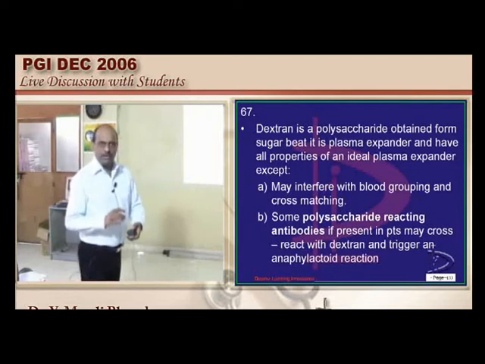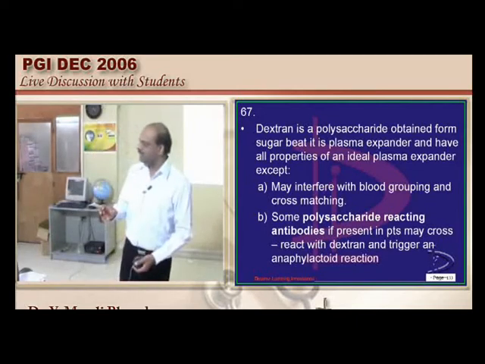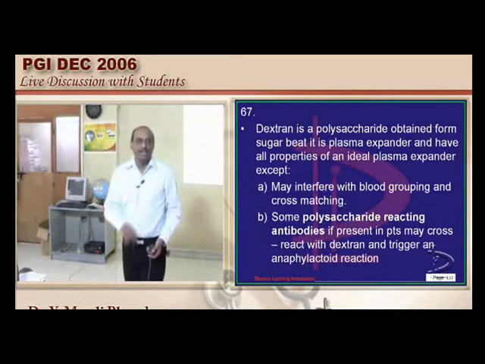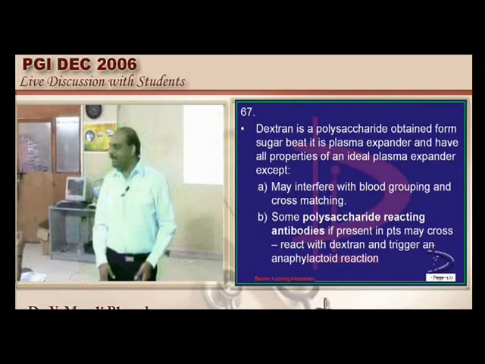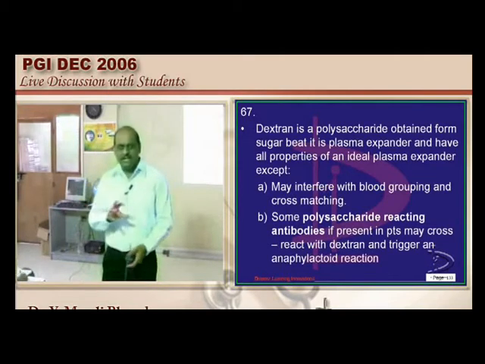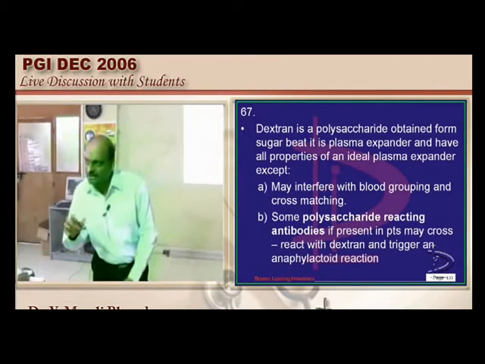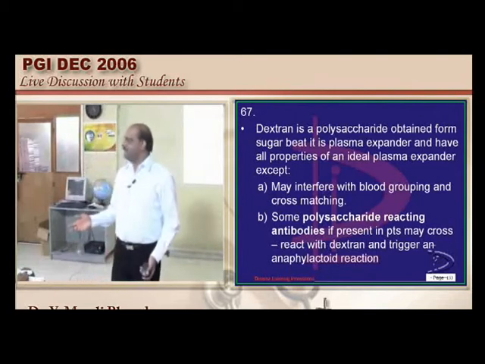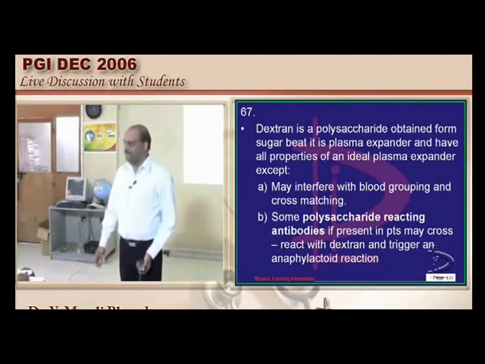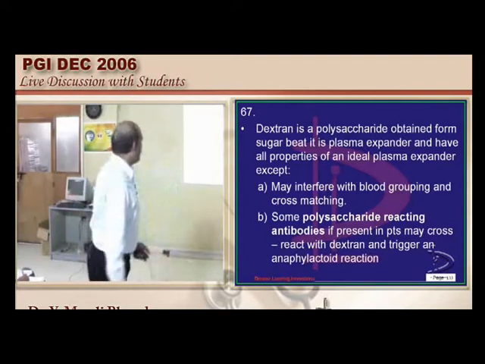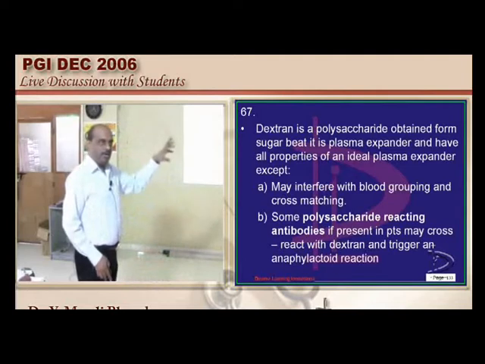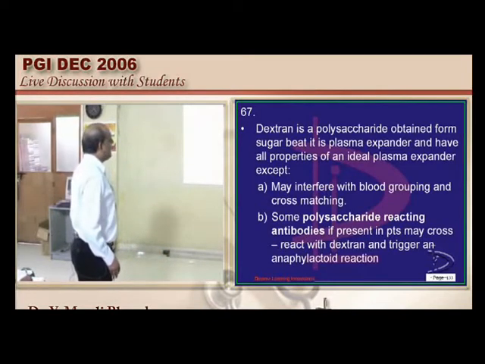Our blood groups: group A, group B, group C is not there, right? Okay, so O and all. Why is one different from the other? Are they different proteins? Different carbohydrates? Different lipids? Basically, our blood groups are carbohydrates, not lipids or proteins. So there is a reason: dextran also being a carbohydrate, a polysaccharide, can cause difficulty in blood grouping and cross matching.